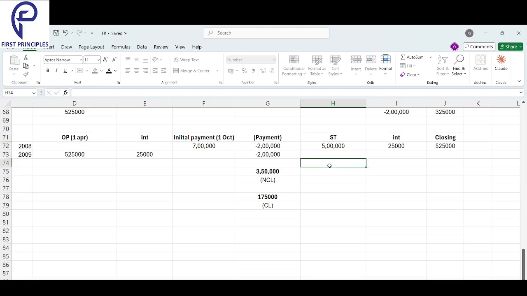Okay. Then on 5 lakhs, I added the interest for the remaining 6 months. I got 525. This 525, I carried it forward over here. Then I added interest for the first 6 months immediately. Are they making any payment at the start of the year? No, because my year is starting in April. No payment at the start of the year. So immediately at the start of the year, I'll add the interest. 525 will be the payment. Okay, interest I will add it off.